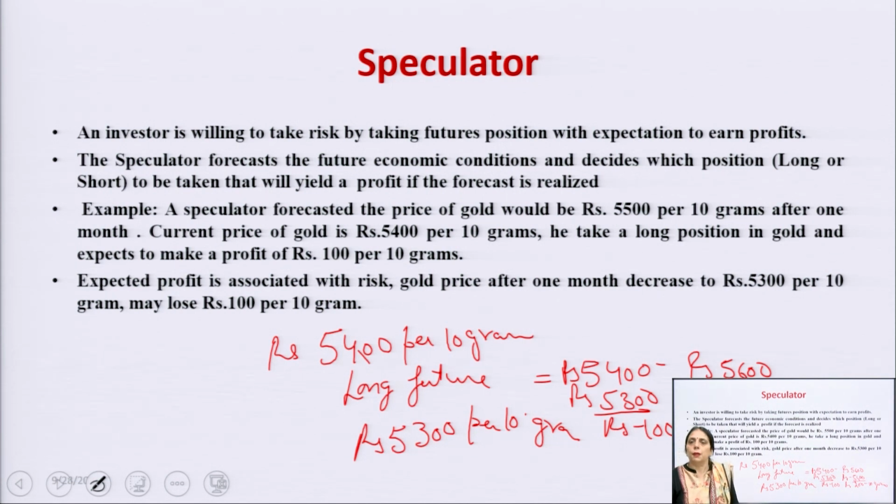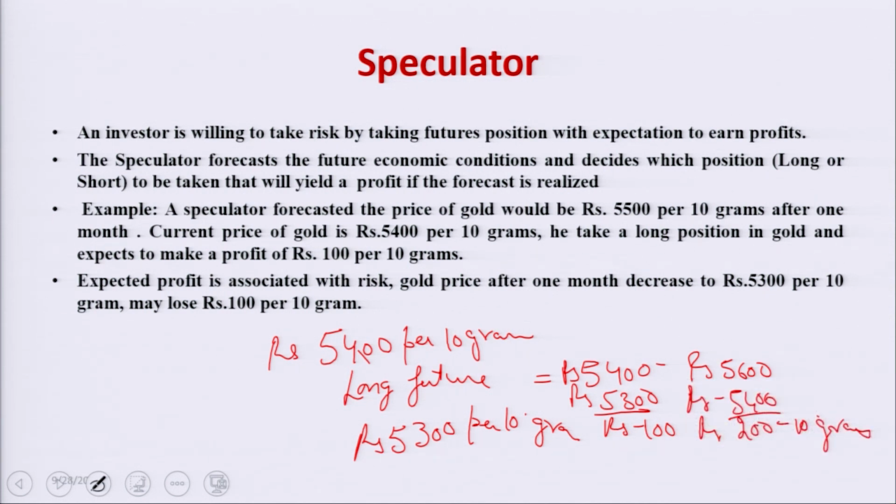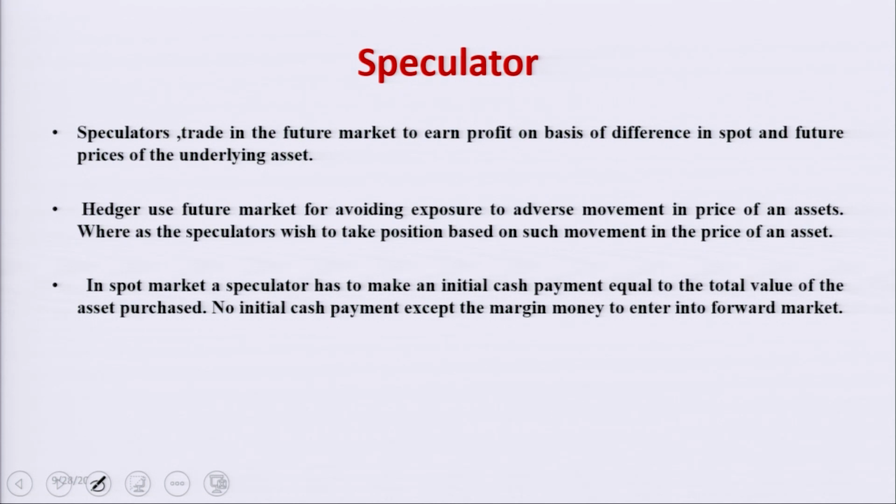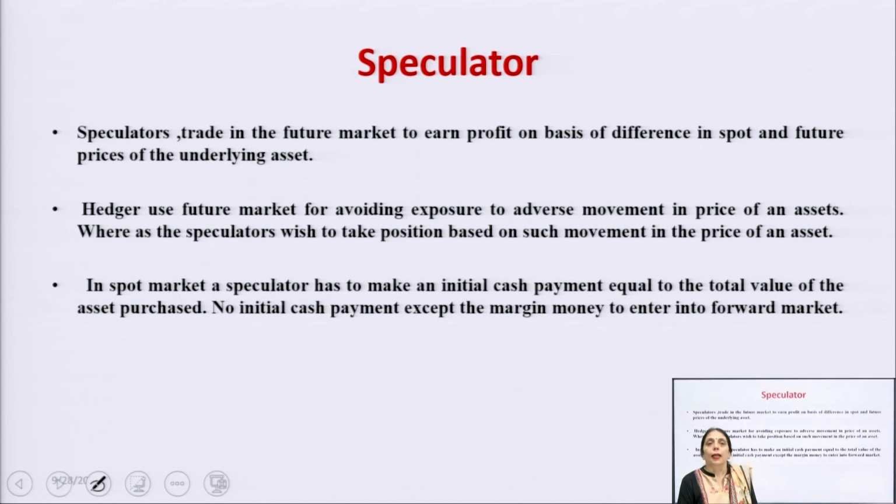The main motive of the speculator is to earn a profit, and it can be done through the fundamental analysis, it can be done through the technical analysis. I have already explained this thing. If the speculator finds that the shares of the companies are undervalued, then what is he going to do? He is going to buy the future. But if it is overvalued, then he is going to sell the future. Moreover, the technical charts are very important these days, our market is doing trade on the technical analysis.